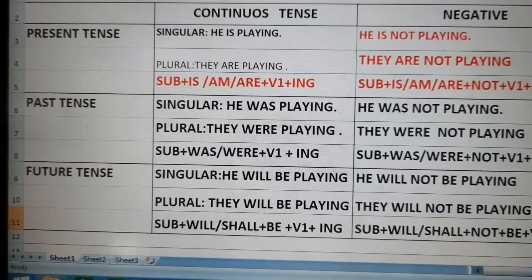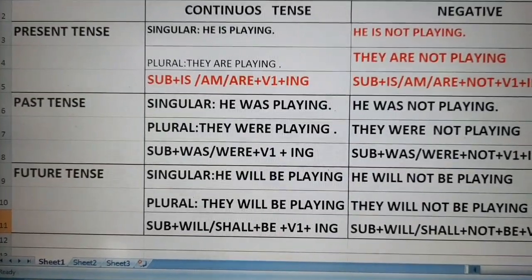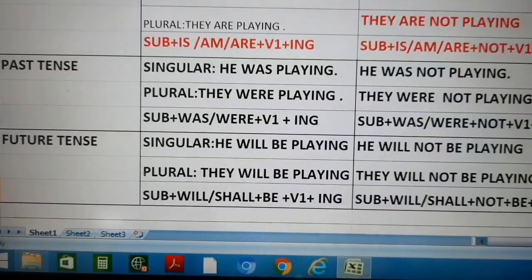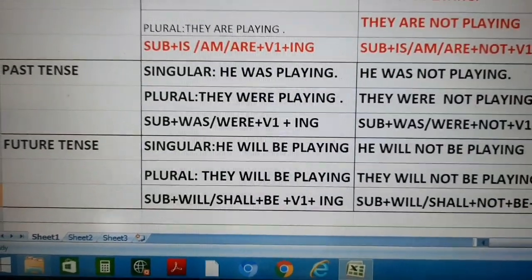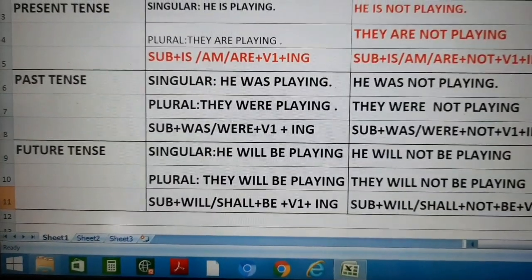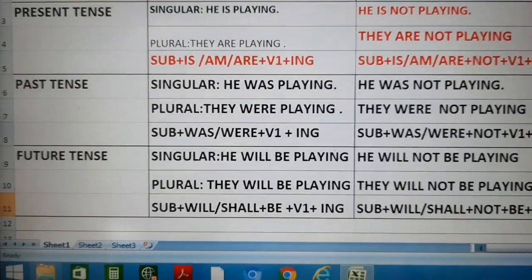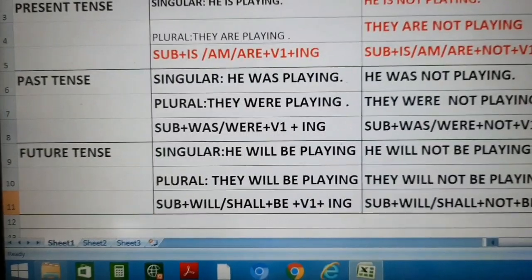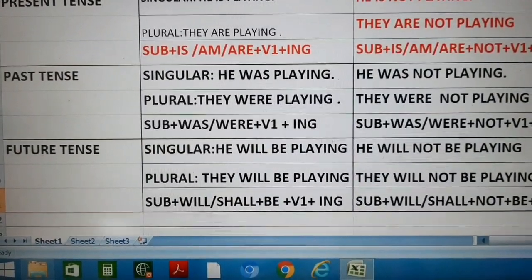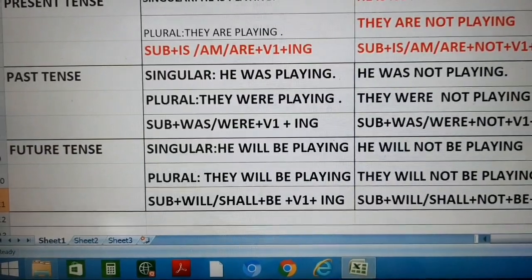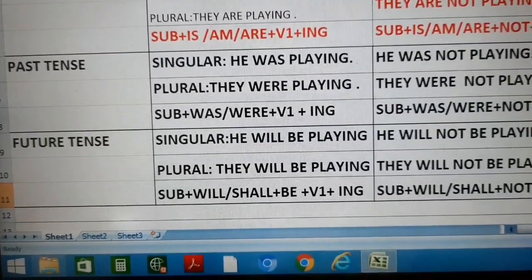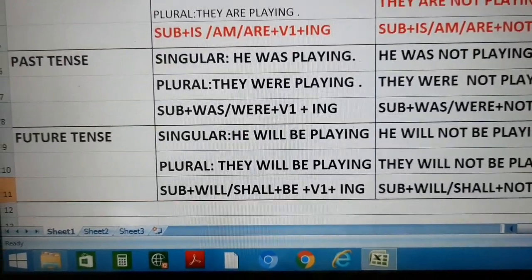Past tense, the same sentence in past tense singular, he was playing. With past tense we are using was, were plus first form of verb. In plural, they were playing. So what is the characteristic here? That we have to use subject plus was, were plus first form of verb plus ing. Let us see the next one. Future tense. Singular, he will be playing. Plural, they will be playing. So again, what is the characteristic here? Subject plus will, shall plus be plus first form of verb plus ing.